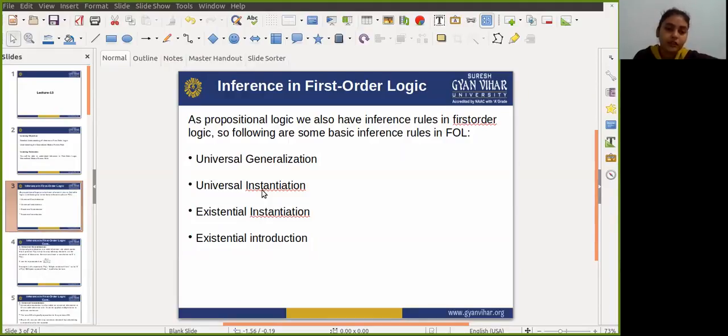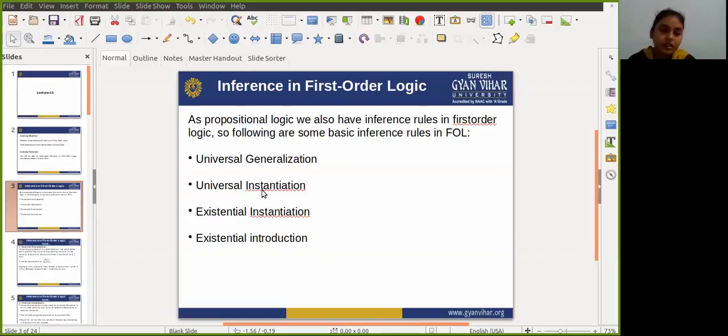So substitution is a fundamental operation performed on terms and formulas, and it occurs in all inference systems in first order logic. The substitution is complex in the presence of quantifiers in first order logic. So if we write f of a slash x, it refers to substituting a constant a in place of variable x. Okay, and the next terminology is equality.